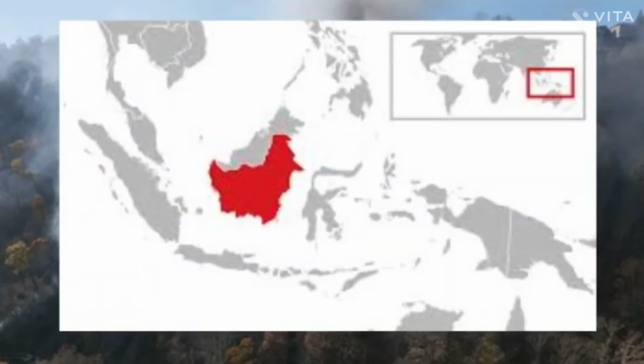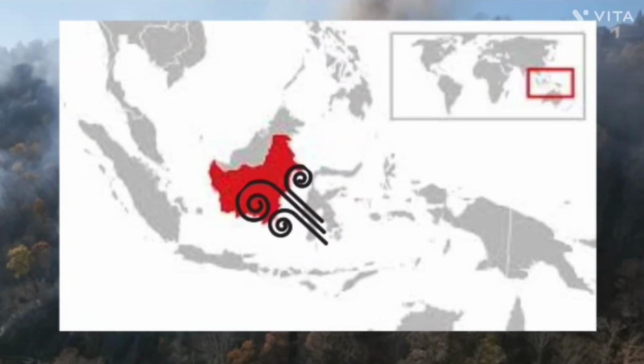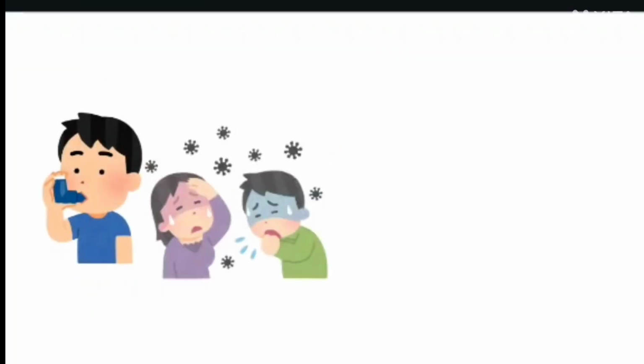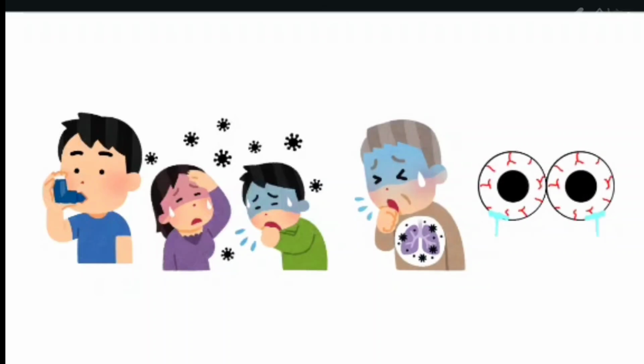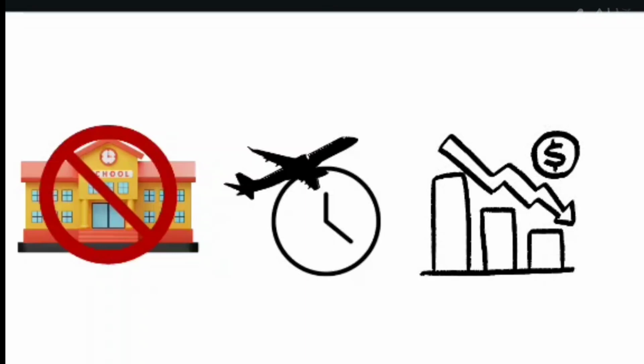Let me explain how this works. Winds carry the smoke across borders to Malaysia and Singapore. This is called transboundary haze. Now, why exactly is this bad? It's bad because it causes respiratory problems such as asthma, cough, lung infections, and eye irritations. However, it also causes school closures, flight delays, and economic losses due to poor outdoor working conditions.